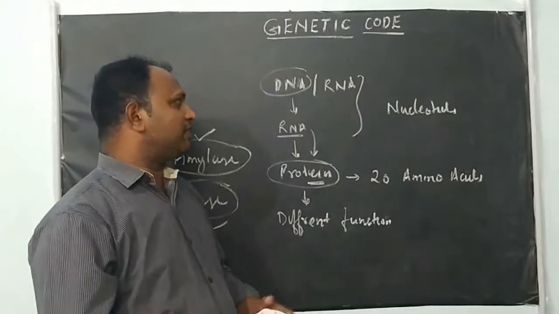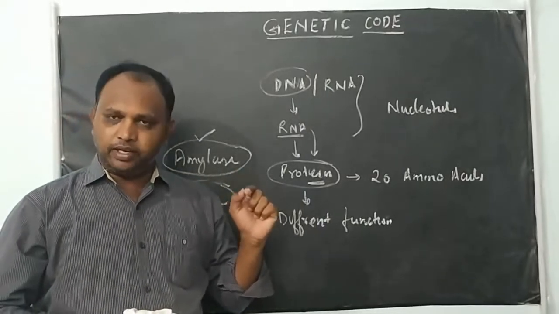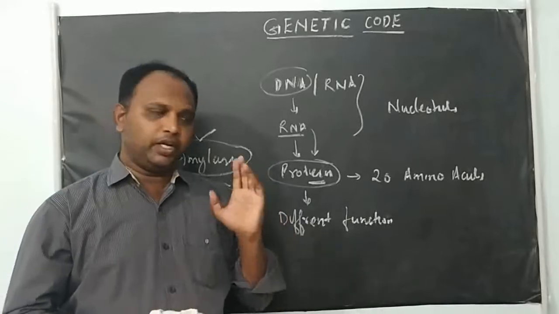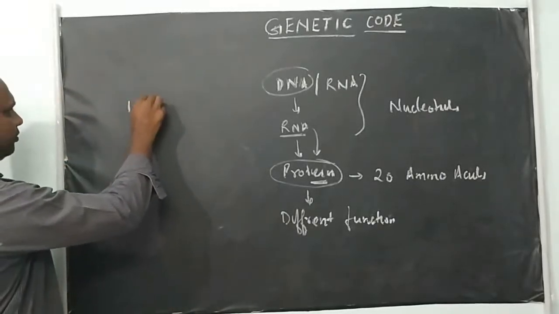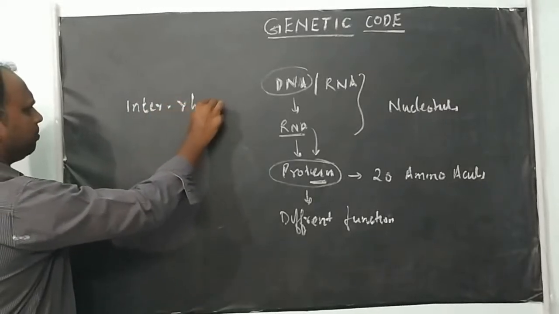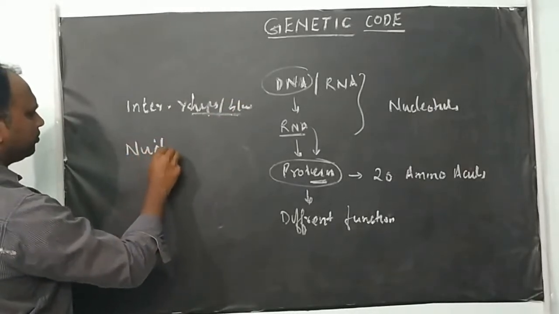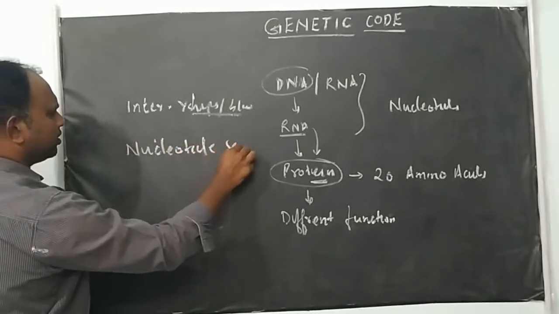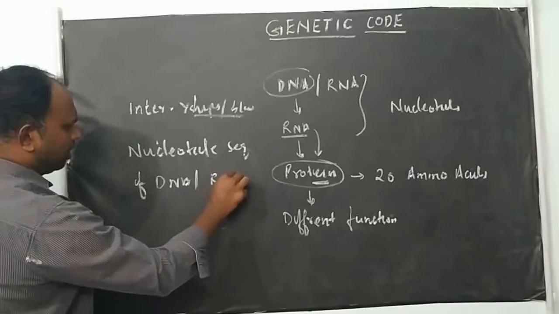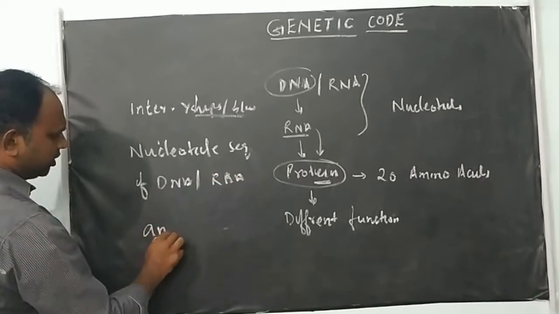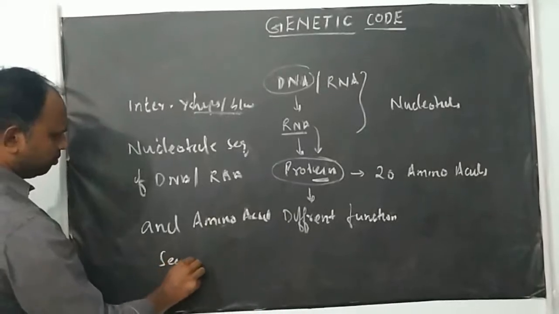And the genetic code, here we are saying genetic code. The genetic code is nothing but the interrelationship between the nucleotide sequence of DNA or RNA and the amino acid sequence of protein molecule. That is what you can call the genetic code. So the genetic code is an interrelationship between the nucleotide sequence of DNA or RNA and the amino acid sequence of proteins.